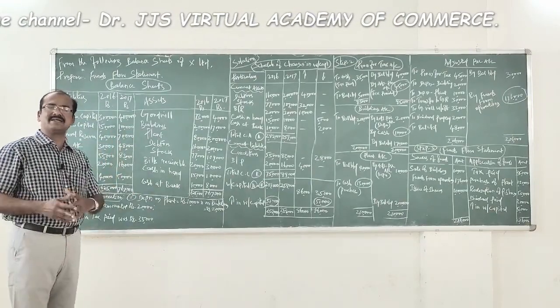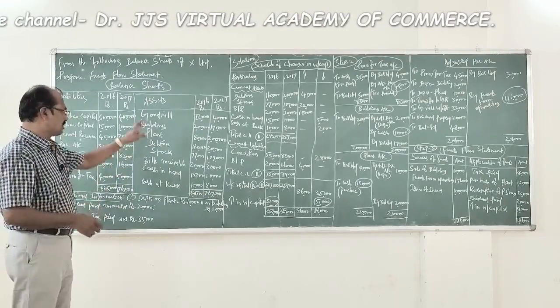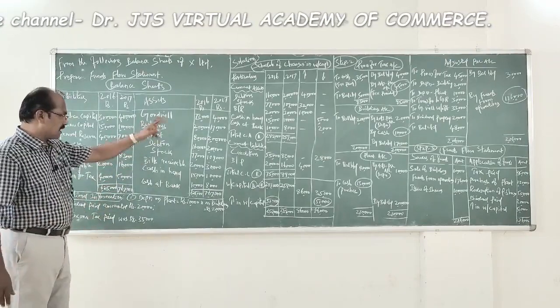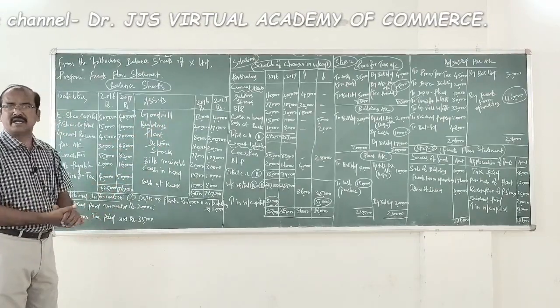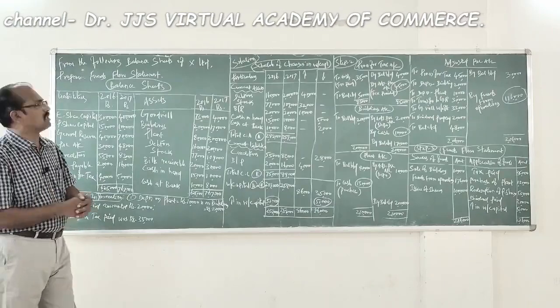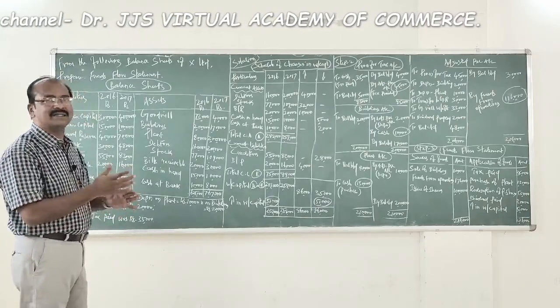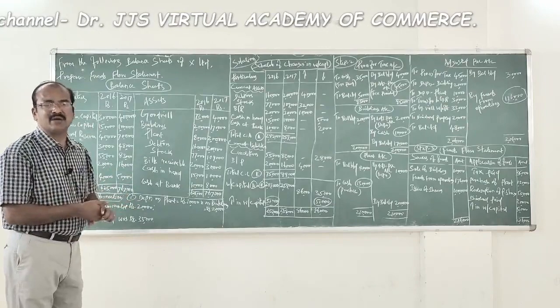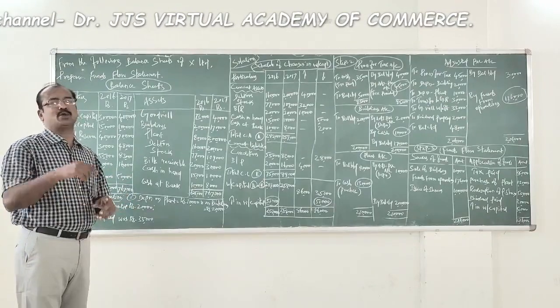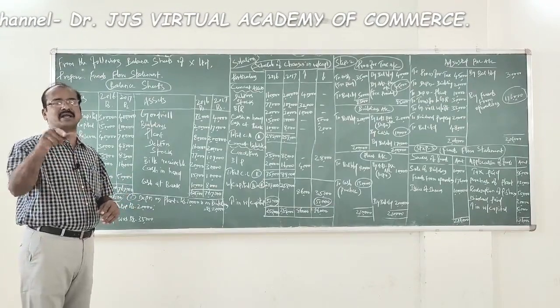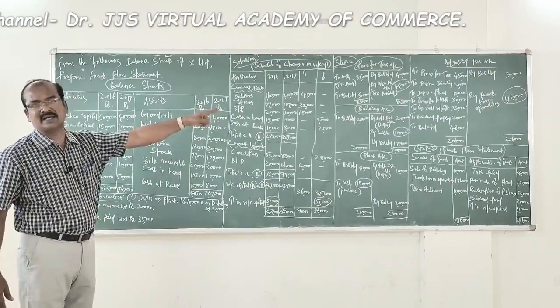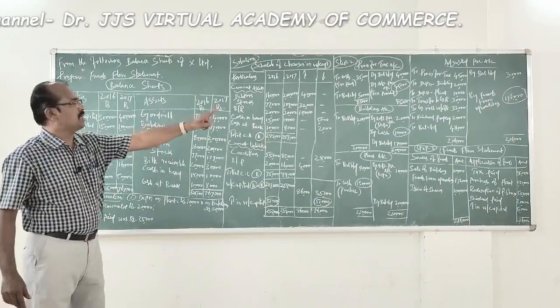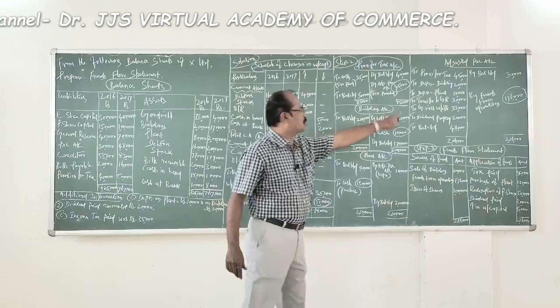Is there any fictitious or intangible asset? Yes. We find goodwill over here. It was valued 73,000 in the beginning, now it has come down to 40,000 rupees. Therefore, you find 33,000 rupees decrease in the value of goodwill, which is nothing but goodwill written off, a non-operating activity, which is recorded in the adjusted profit and loss account. Look at it, two goodwill written off 33,000 rupees.